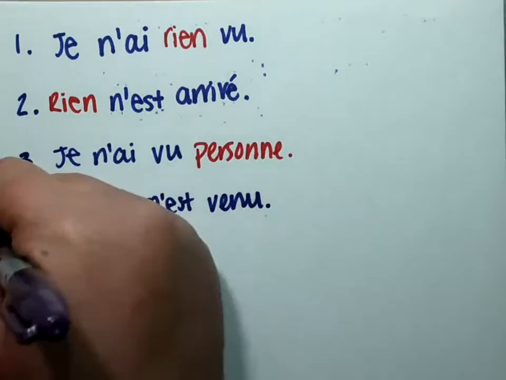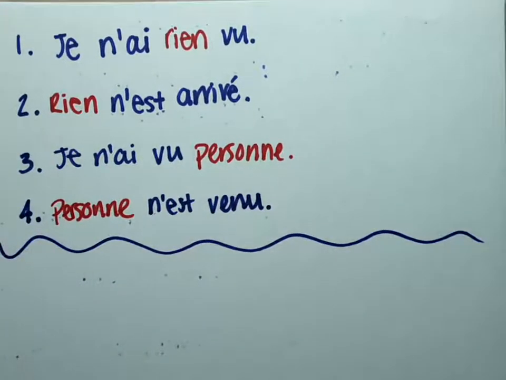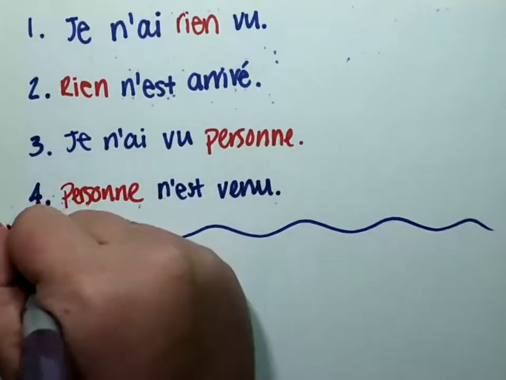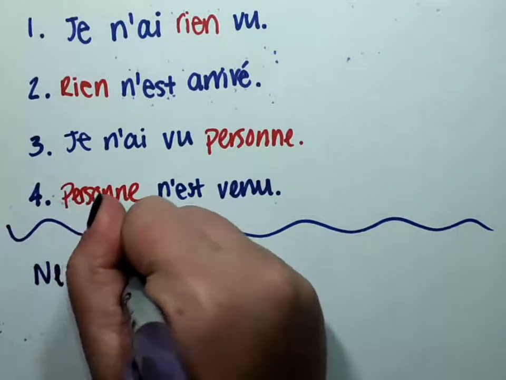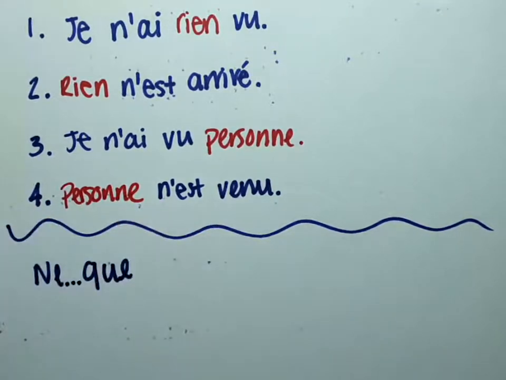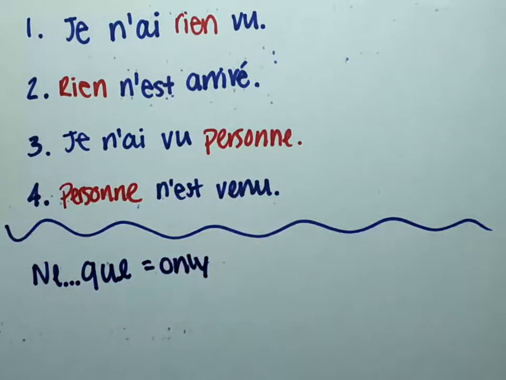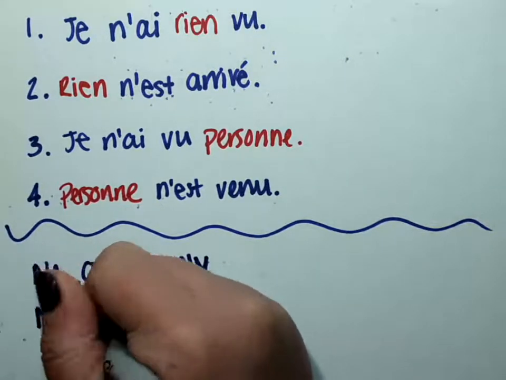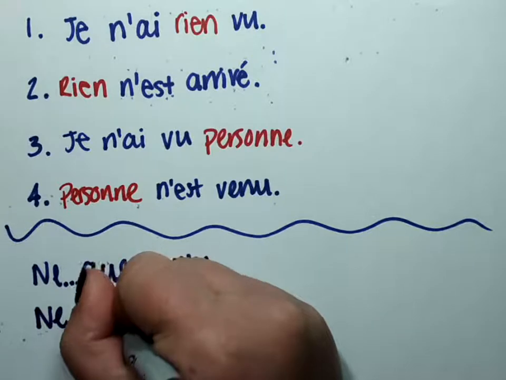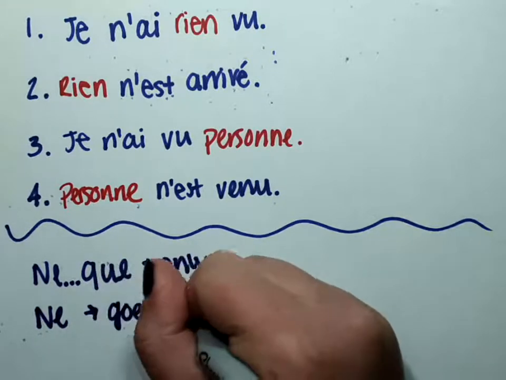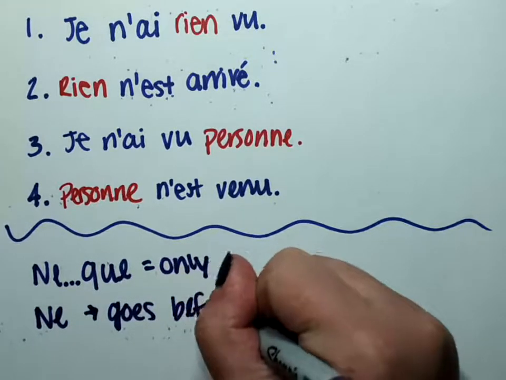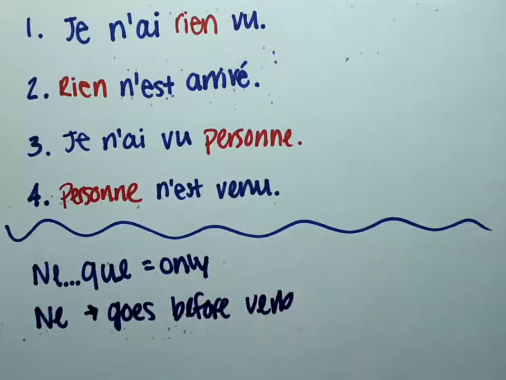And then the last thing that I want to talk about before we do some examples is ne que. So we had already talked about how ne que means only, but let's talk about where it goes and what examples it looks like. So the ne is going to go before our verb, like it would normally.